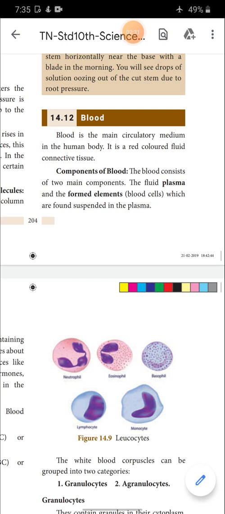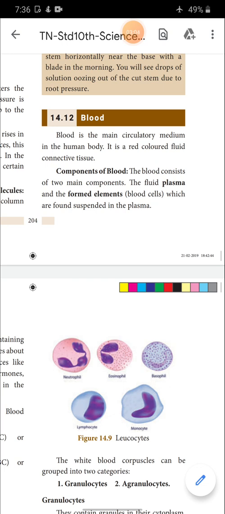Let's see about blood. Blood is the main circulatory medium in the human body. It is a red colored fluid and connective tissue. The connective tissue connects the different parts of the body. Blood is a liquid connective tissue. Bones and cartilages are solid connective tissues.